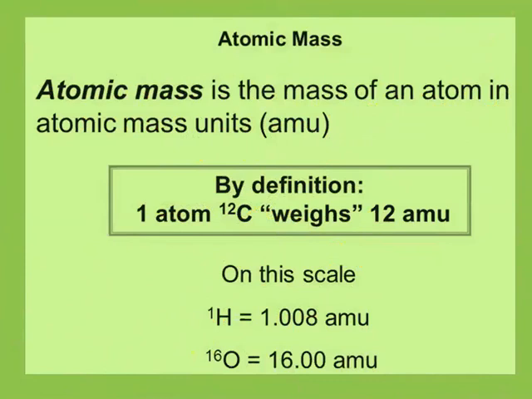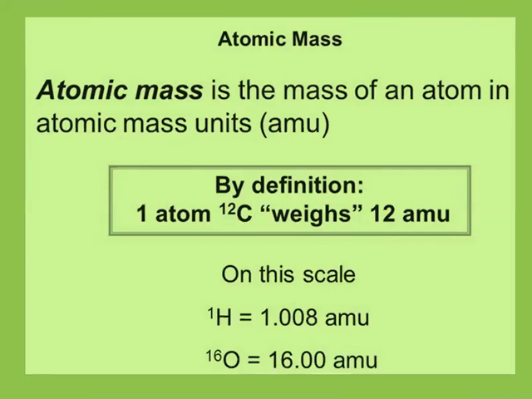As these atoms are very small, actual masses of atoms of elements also are very, very small. For example, one atom of hydrogen has a mass of 1.673 × 10^-24 gram.